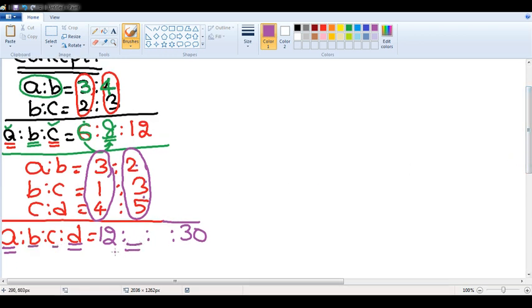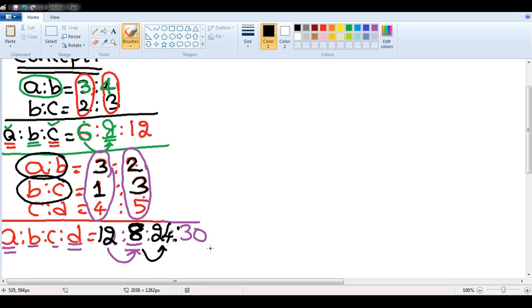This is B. This is nothing but A is to B. Compare with the original A is to B. In the original A is to B, the A value is 3. Here it is 12. 3 is becoming 12. Multiply by 4. 2 also multiply by the same multiplying factor 4. 2 into 4 is 8. This is B is to C. Compare with the original B is to C. In the original B is to C, the B value is 1. But here it is 8. 1 is becoming 8. Multiply by 8. 3 also multiply by 8. What is 3 into 8? 24.